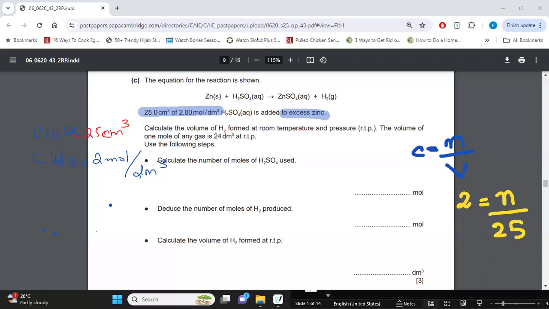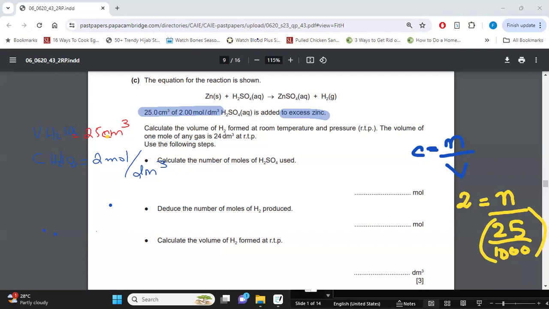Now, my major tip to you, number one, guys, please pay attention to the units given, right? This is in centimeter cube. Your concentration is in dm cube. If you do the calculations as it is, you guys will get an incorrect answer. You have to remember to do the conversion. So you will have to convert the volume into dm cube. My tip number one, always, always take a look at units. That's where they're going to trick you most of the time. So I need to convert my centimeter cube into dm cube. How do we convert centimeter cube into dm cube? Divide by 1,000.